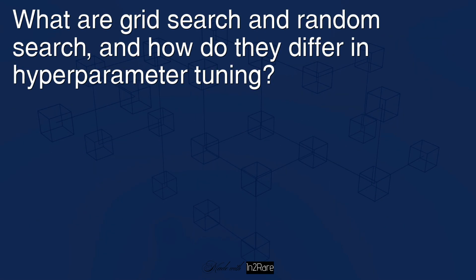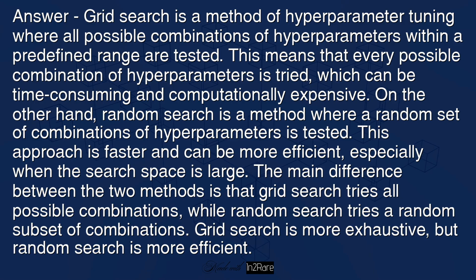What are grid search and random search, and how do they differ in hyperparameter tuning? Answer: grid search is a method of hyperparameter tuning where all possible combinations of hyperparameters within a predefined range are tested. This means that every possible combination of hyperparameters is tried, which can be time-consuming and computationally expensive.